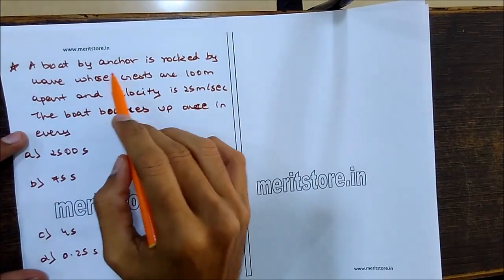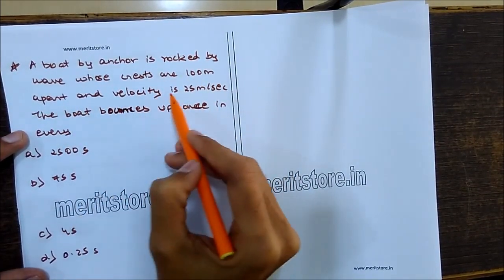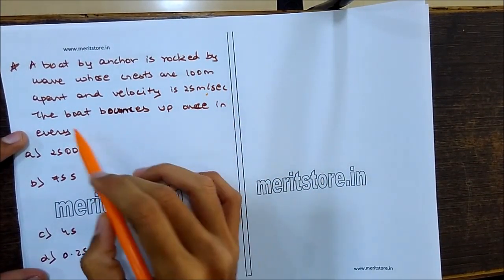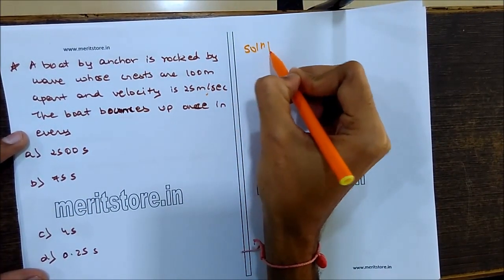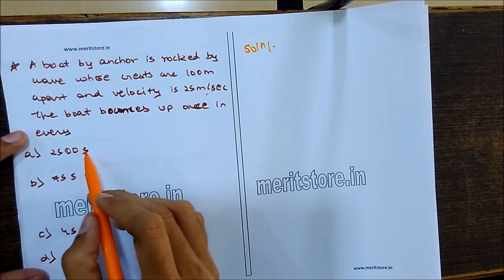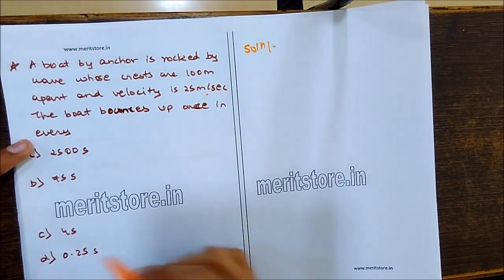Next up, a boat at anchor is rocked by a wave whose crests are 100 meters apart and velocity is 25 meters per second. The boat bounces up every how much time? 2500 seconds, 75 seconds, 4 seconds, or 0.25 seconds.